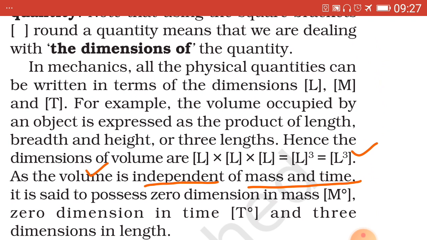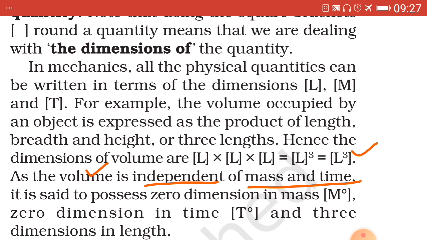The general formula of volume is length into breadth into height. So all three can be represented in terms of length, shown by capital L in square brackets 3 times, which is equal to L raised to 3, the dimensional formula.